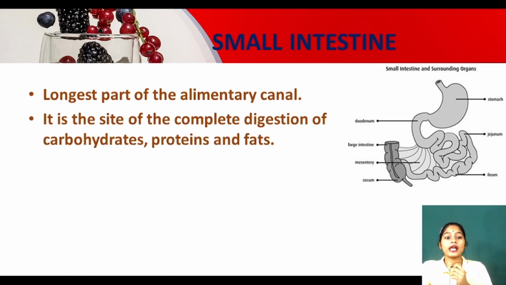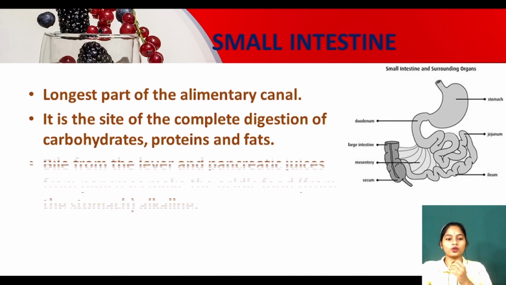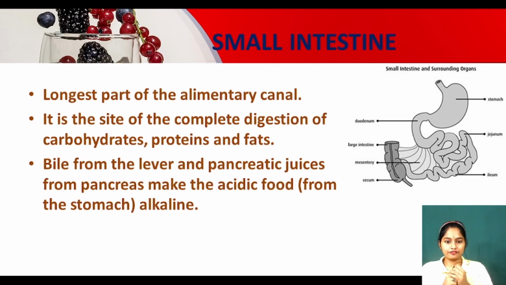Okay, now see, it is the site of the complete digestion of carbohydrates, proteins and fats. In the mouth the starch digestion started. In the stomach the protein digestion started. But in the small intestine what will happen? The digestion will be completed. Carbohydrates will be digested, proteins will be digested and fats will be digested. Clear?